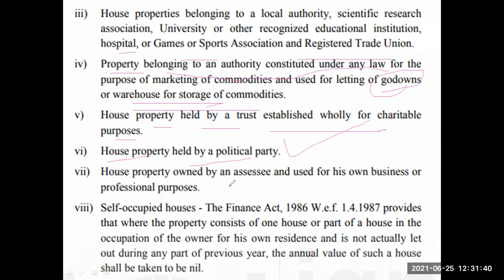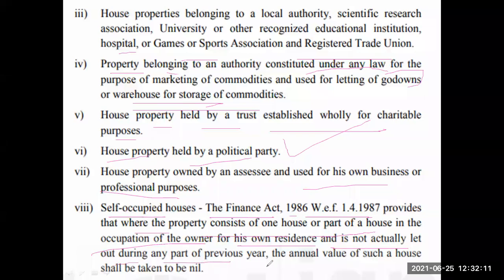Similarly, house property held by a political party, the political party's house, is also not taxable. House property owned by an assessee used for his own business or professional purposes is also not taxable. Similarly, self-occupied houses. According to the Finance Act 1986 with effect from 1/4/1987, where the property consists of one house or part of a house in the occupation of the owner for his own residence and is not actually let out during any part of the previous year, the annual value of such a house shall be taken to be nil.